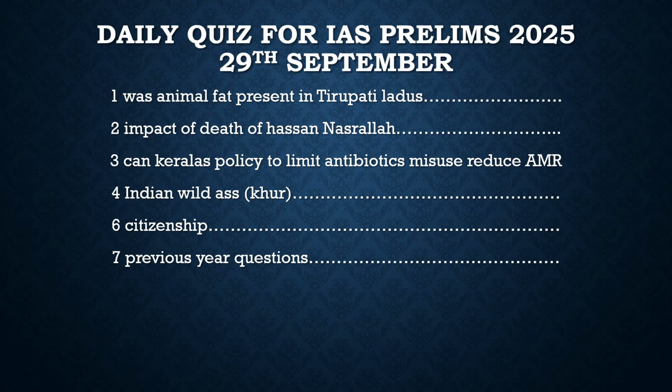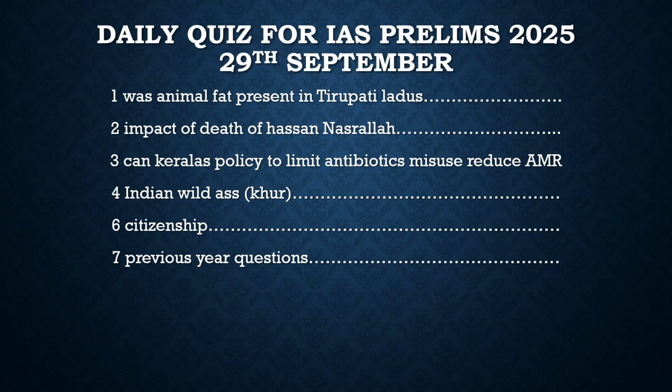It did reduce AMR, but it in fact led to other problems too. So the government was forced to change it in 2013, and the H1 rules were brought in, where some leniency was shown in granting this medicine.